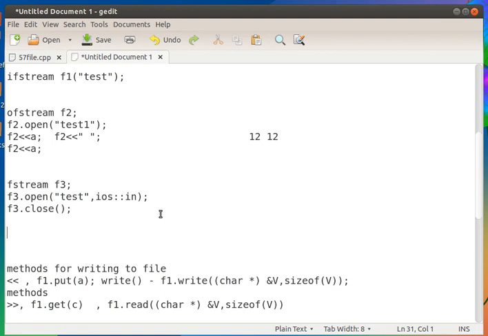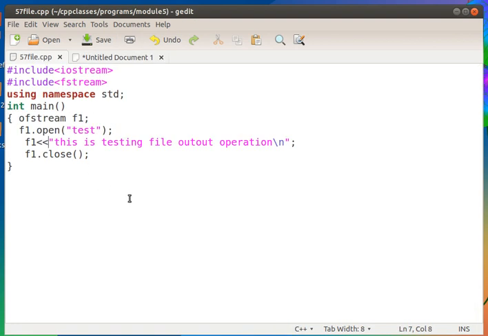Okay, now we will see an example of writing and reading a file. So I have written something here. I have included the file hash include fstream, then using a main function I am creating an object of ofstream class.